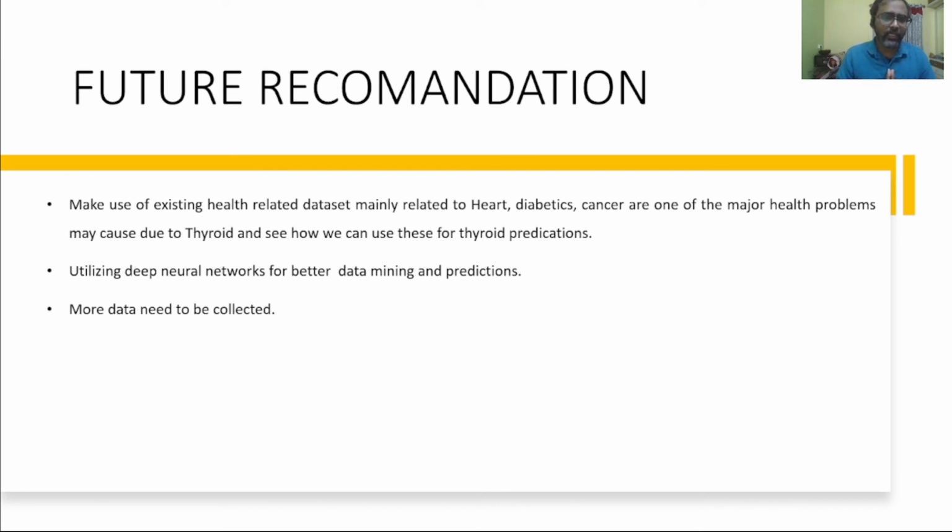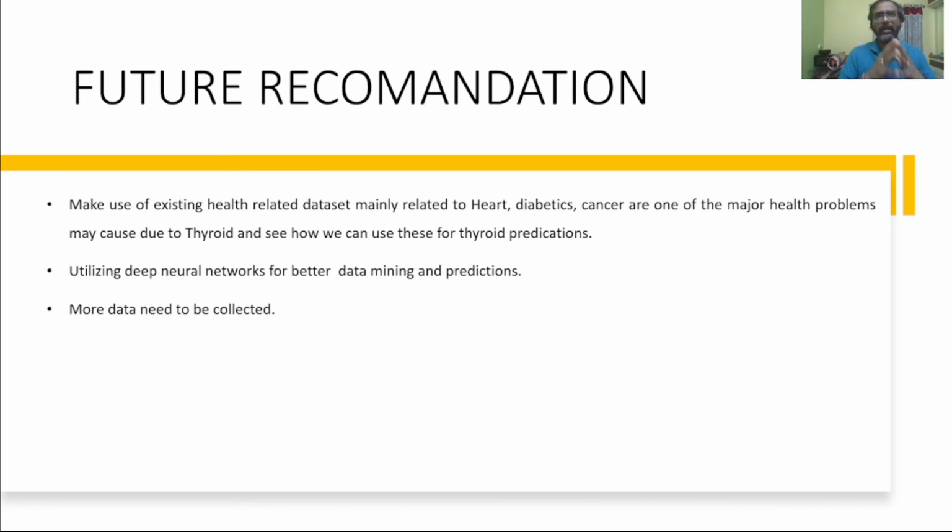The future recommendation will be making use of existing health-related datasets, mainly related to heart disease, diabetes, and cancer, because thyroid can also lead to one of these diseases. So why can't we try to understand the patterns from these diseases to the thyroid, right?